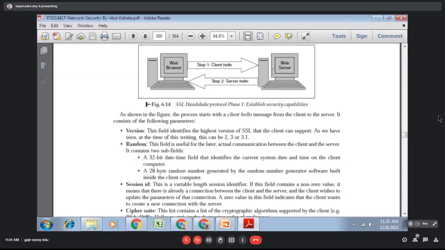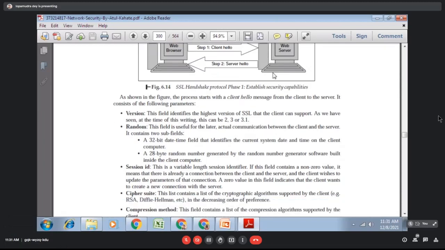Suppose I am talking in English and you know Tamil, so there is a problem. The version means we are talking in the same language. This is the first thing during handshaking: both sides talk in the same language, discussing with the same version.